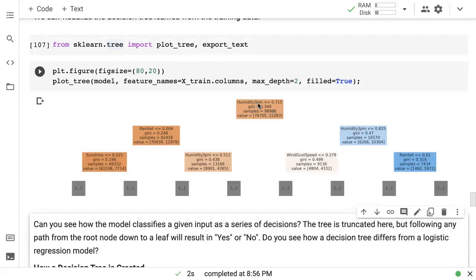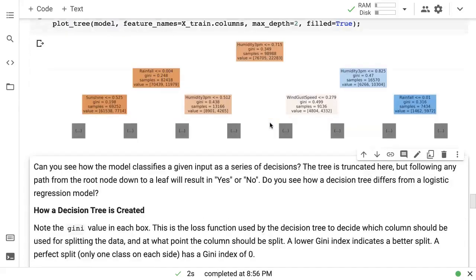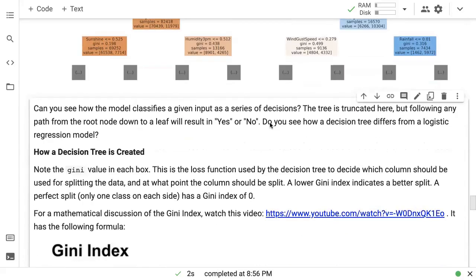For example, based on whether the humidity is less than 0.7 or more than 0.7, the conditions that are applied to wind gust speed may change. And that makes sense. Like if it has rained today, maybe the factors I should look at are different compared to whether it has not rained today. And that non-linear relationship can be captured better in a decision tree, and it's a bit harder to capture in a linear model. So whenever you have these non-linear relationships, then it's always better to try out a decision tree and see if that performs better than a logistic regression model. Okay.